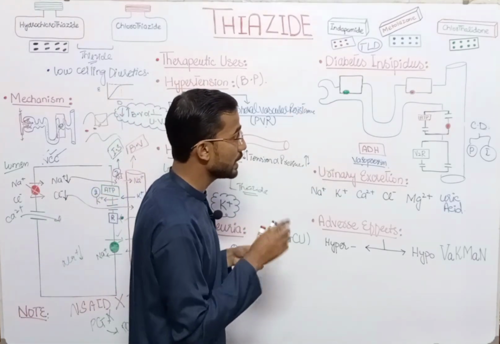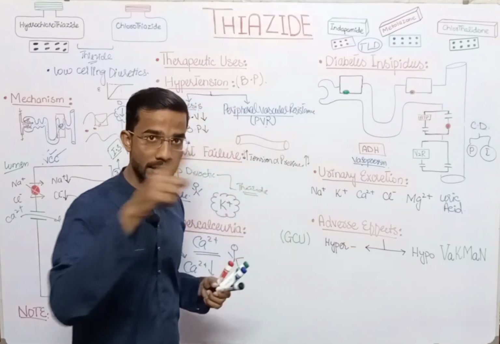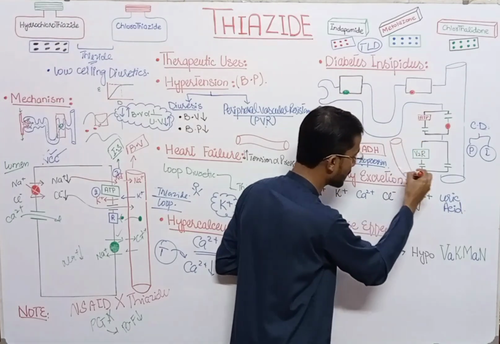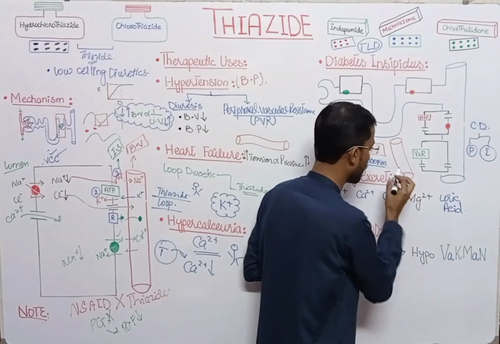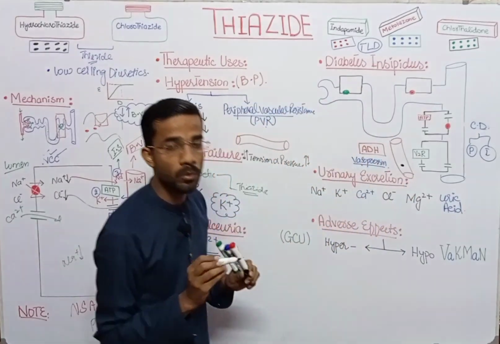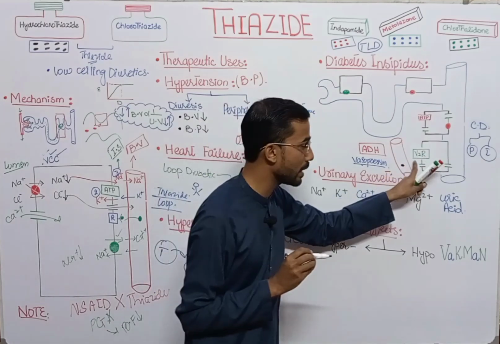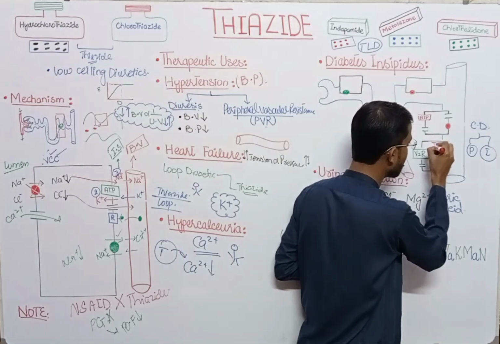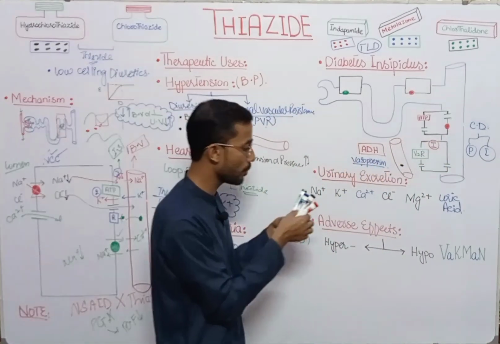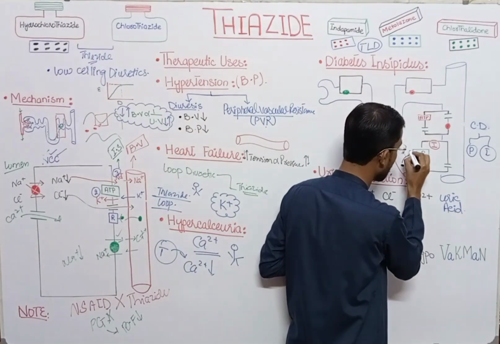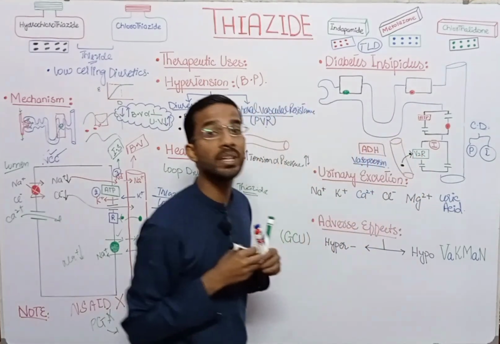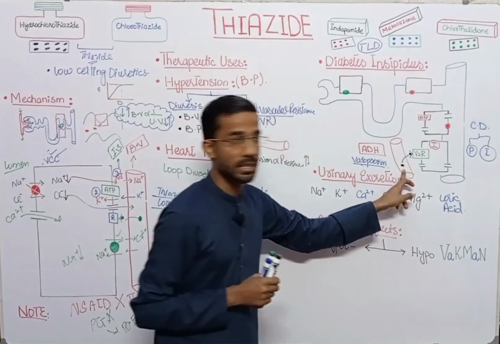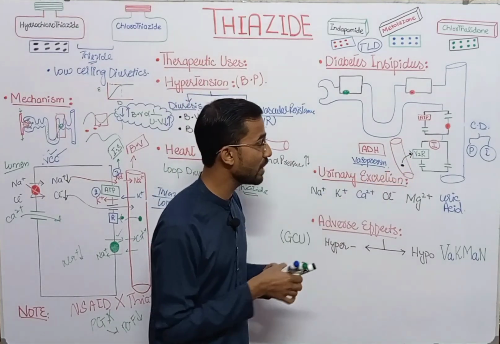So you will see that it is released in the blood. Here is the blood vessel, and this hormone is present in blood vessels. This hormone acts on the receptors which are present on the intercalated cells. This hormone will act on the V2 receptor, vasopressin receptor 2. If this ADH attaches to the receptor, then what will happen?